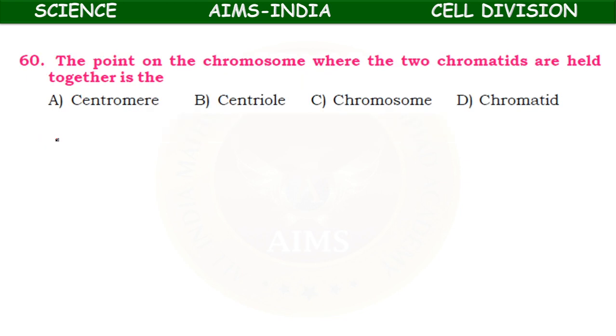The point on the chromosome where the two chromatids are held together is, it is the centromere. Okay, here centrioles, they are present in the centrosomes. Centrioles reach the opposite poles and the spindle is formed. The centromere is the structure to which chromatids are attached. Okay.